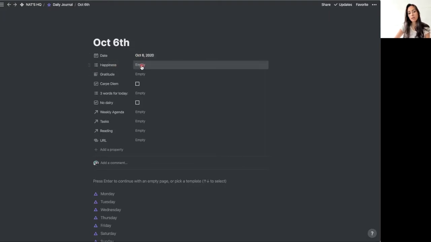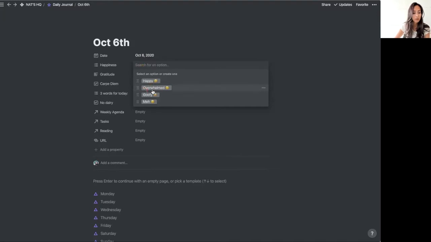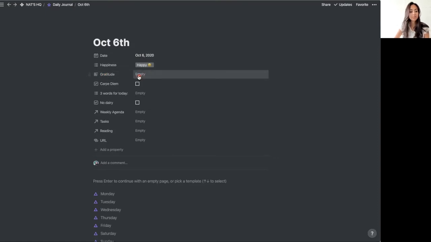So I like tracking my level of happiness. Am I happy, am I overwhelmed, am I goofy, or is it one of those days where you don't really know how you feel? I have those days sometimes. I like starting by being grateful for something. So today I am very grateful for technology because yesterday I wanted to start reading a book. I found it on Kindle, and within less than 5 minutes I was reading the book that I wanted. So that's pretty cool for me.